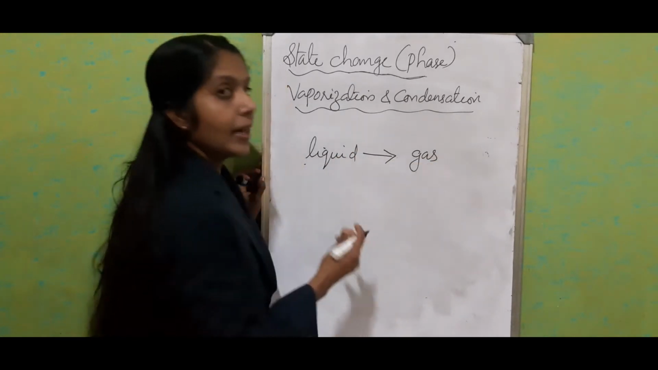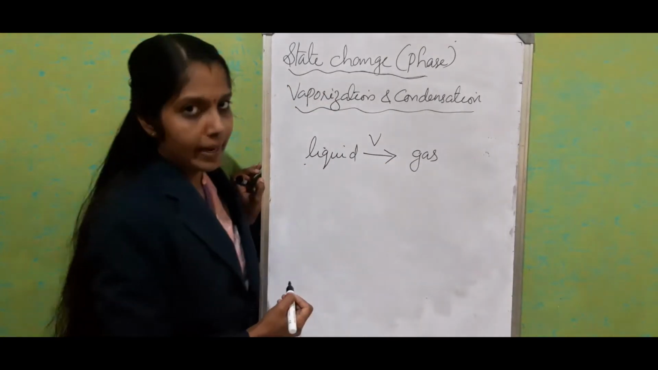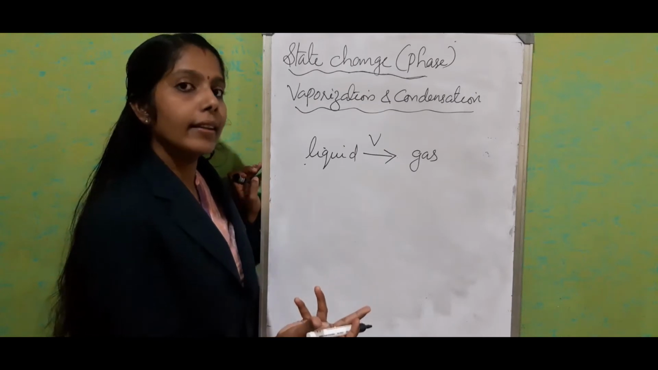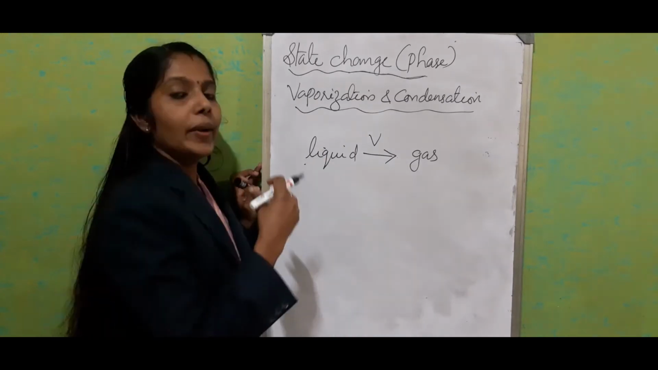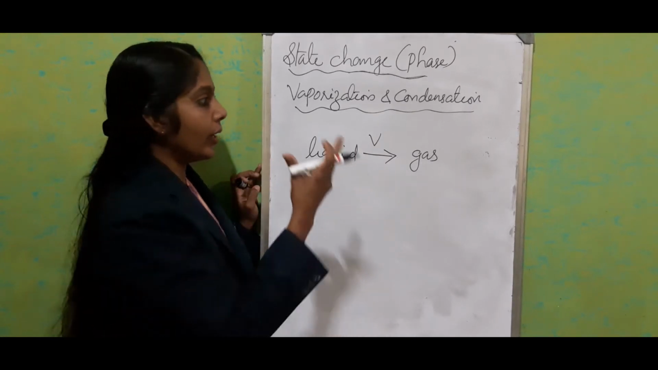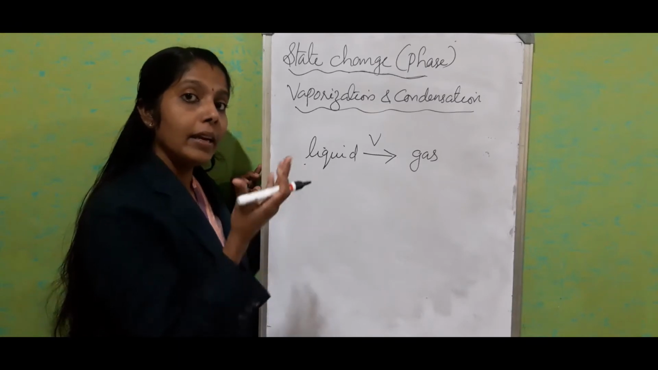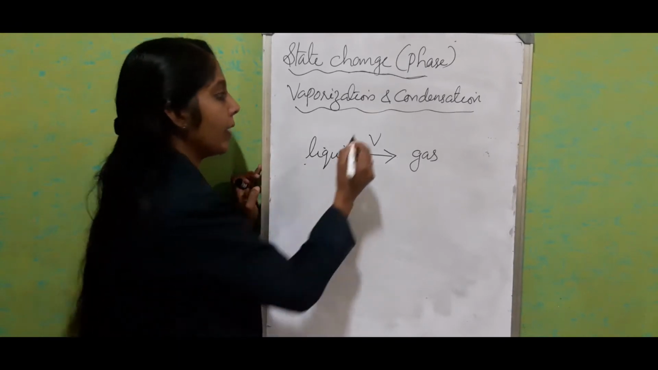gaseous state by absorbing heat energy, we call it vaporization, or we call it by another name, boiling. When a liquid changes into gas at a constant temperature, it is known as vaporization or boiling. During that time, heat energy is absorbed.